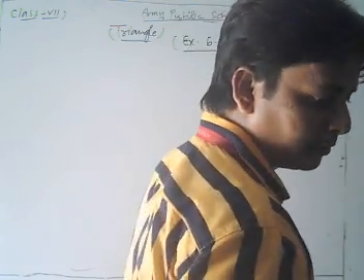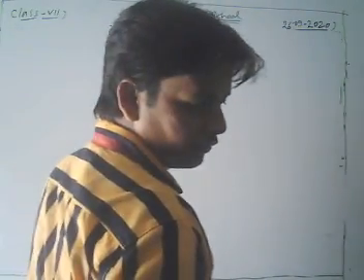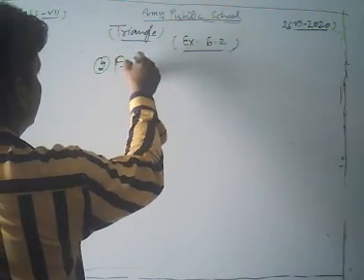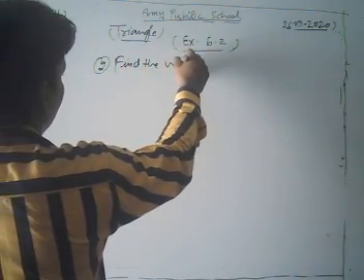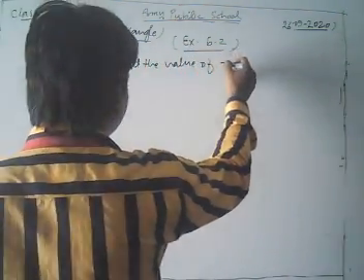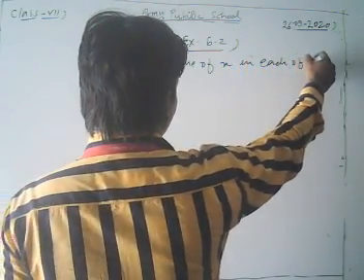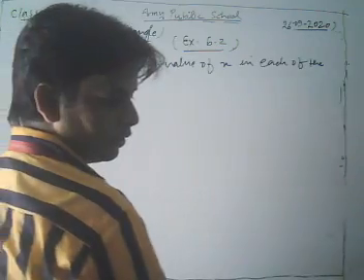We take question number 2: find the value of x in each of the following.